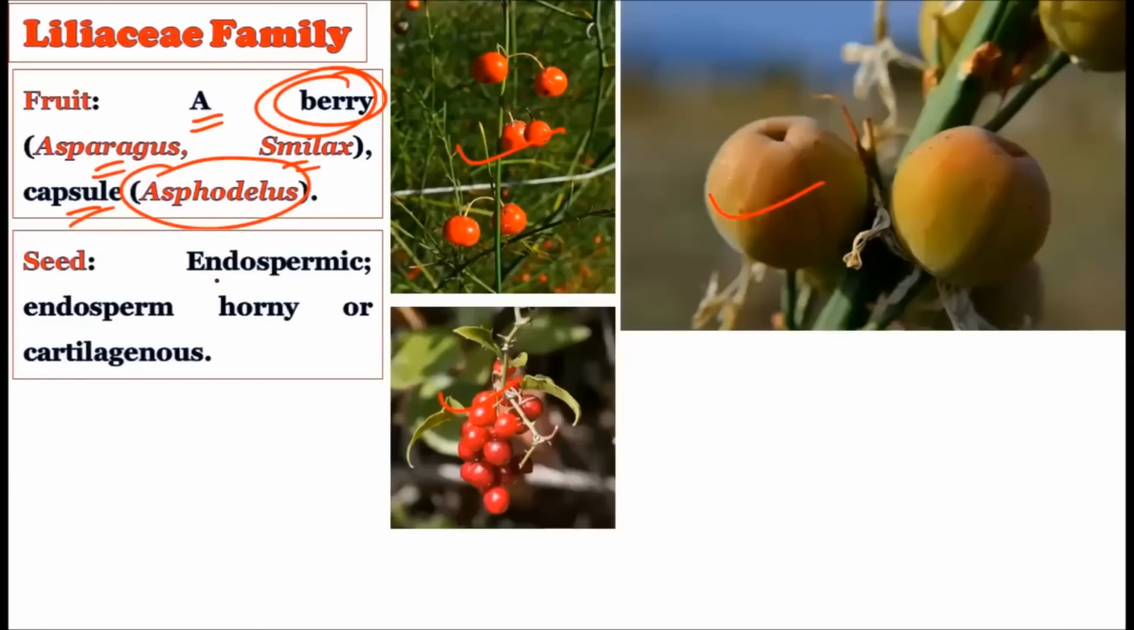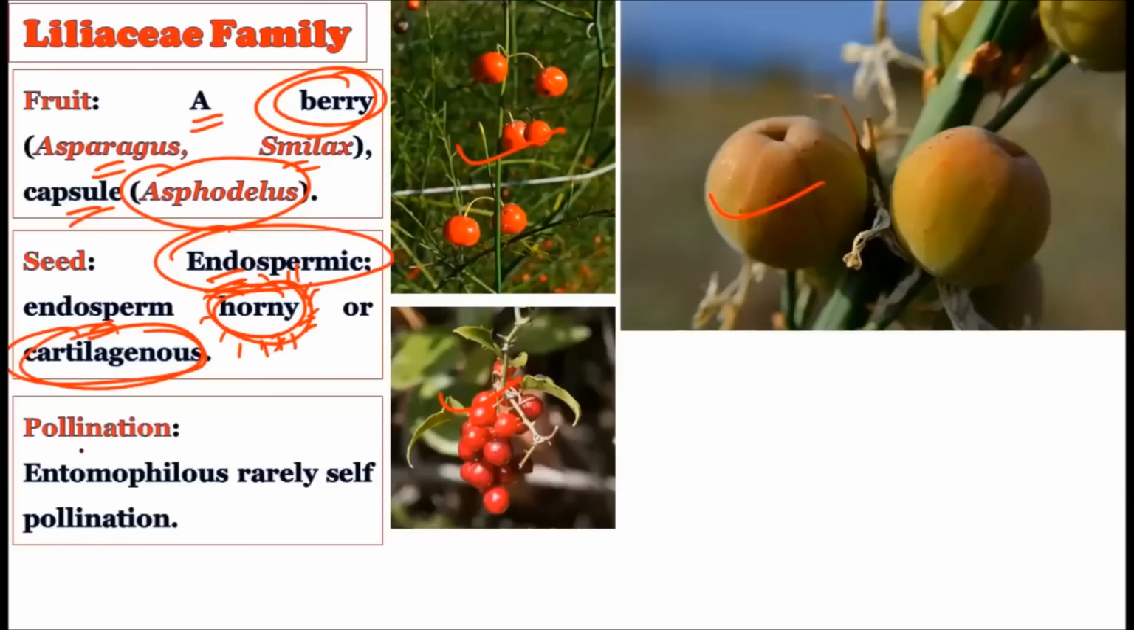Then the seed. How is the seed? See, the seed is endospermic in nature, and the endosperm is horny, and it is cartilaginous. So the thorny or spiny condition is there on the seed, hence the endosperm is considered as horny, and they are showing the cartilaginous nature, but the seed is endospermic in nature basically.